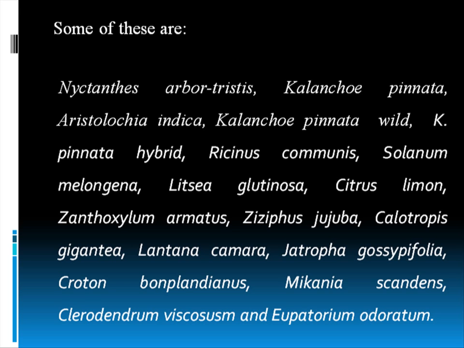Kalanchoe pinnata, the life plant. There's both wild and hybrid variety. I have seen both the wild and hybrid variety. Then Aristolochia indica, or Satamuli. I will say that this plant is very important because the southern birdwing and the common birdwing, both of these butterflies rely on this plant for life.